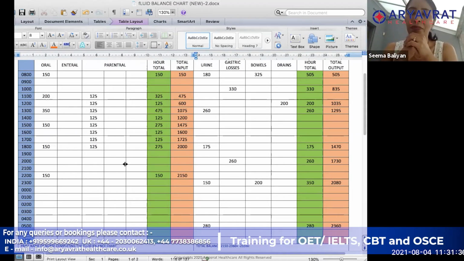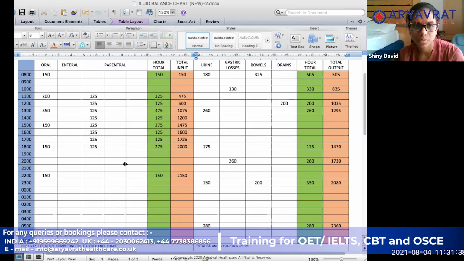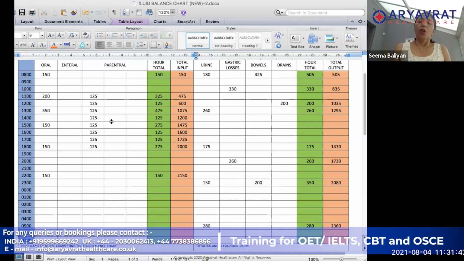Has everyone understood this point? Okay, so I think that this is all about the fluid balance chart. As I said, it is fairly simple and easy. You don't have to be much of a mathematician to do this one.